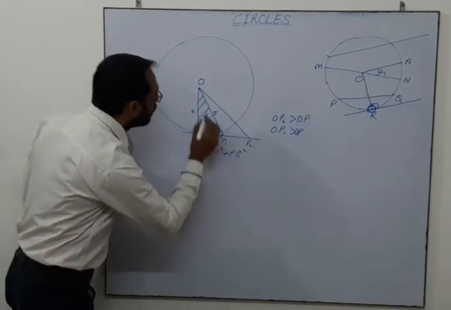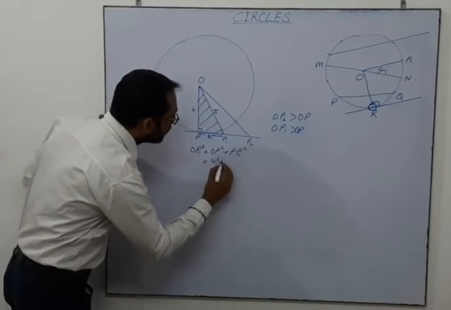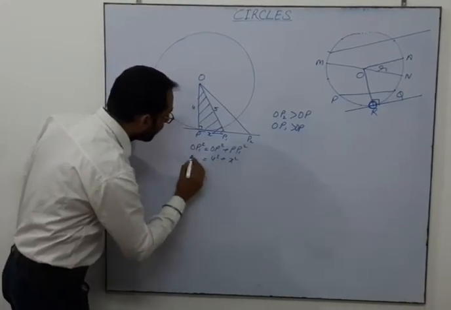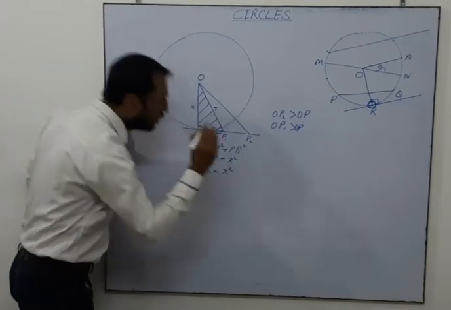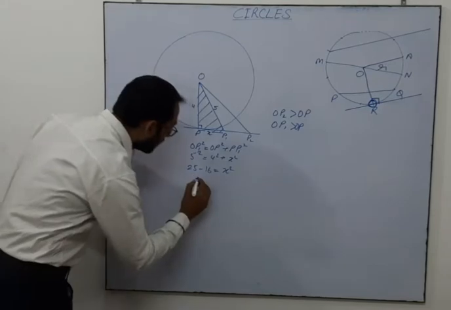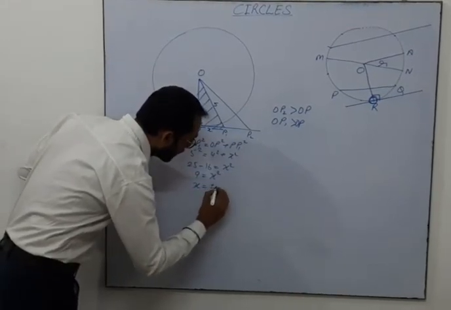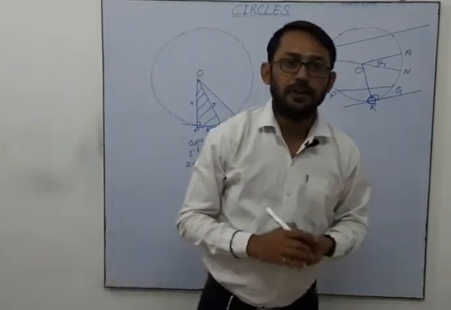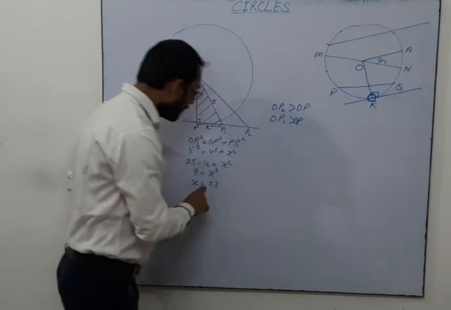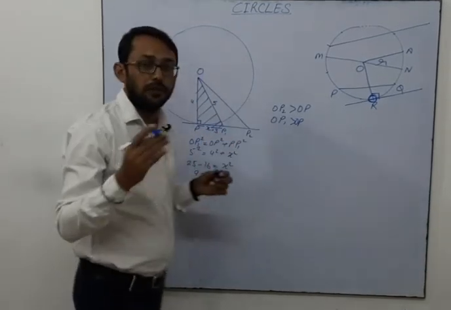So OP is 4, squared, PP1 is x, squared, equals 5 squared. So 25 minus 16 will be equal to x square. 9 equals x square. x equals plus or minus 3. The distance cannot be negative, therefore this will be positive 3. So the value of x will be 3 units.